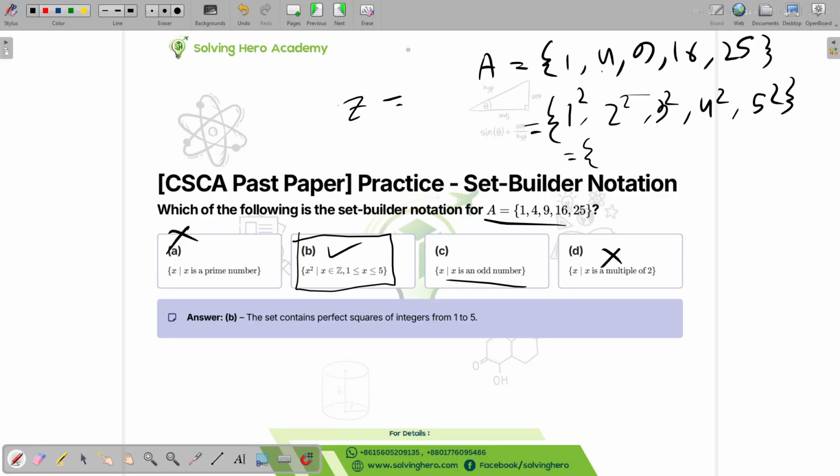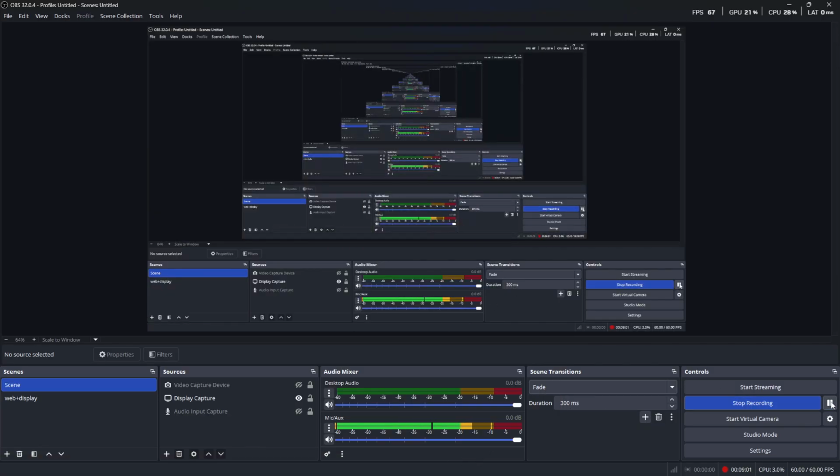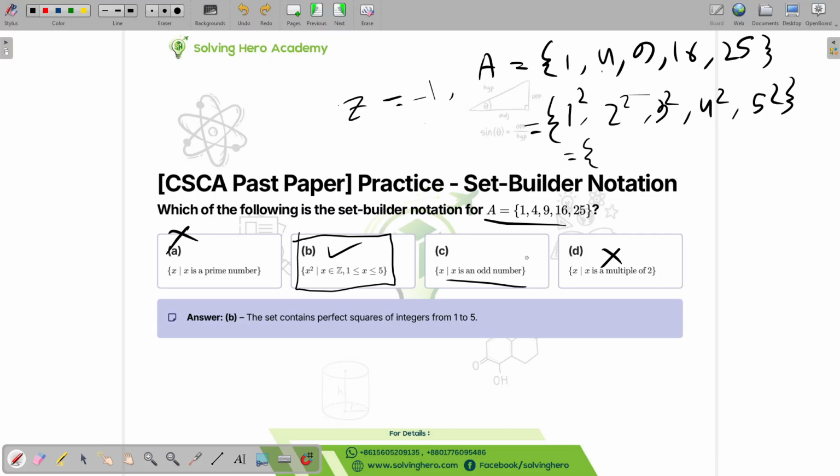By the way, Z is all rational numbers, I think it includes negatives, and it also includes 0, I think. Maybe not. I actually have to look it up. Okay, so I was right. Z can be any integer. So it can be negative, it can be 0, it can be 1, 2, 3, whatever. It can go from minus infinity to plus infinity, but it has to be an integer. What is an integer? It cannot be 1.5, 3.2, or pi.